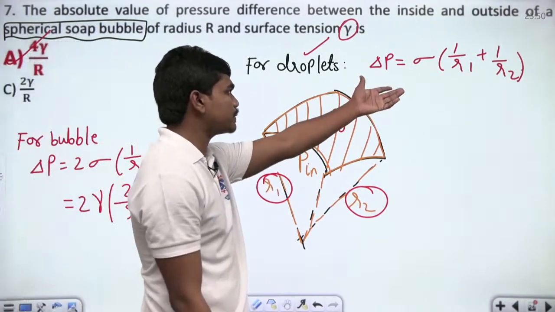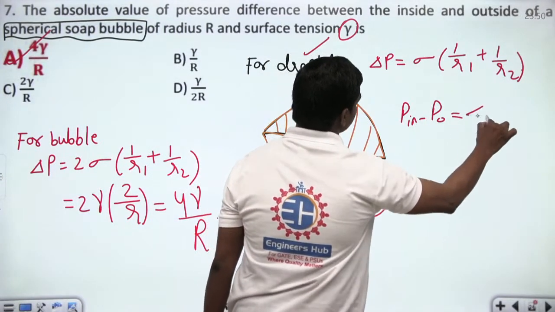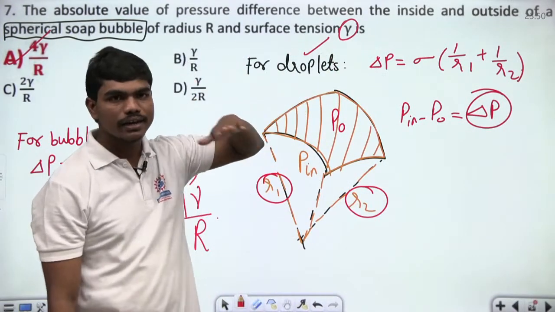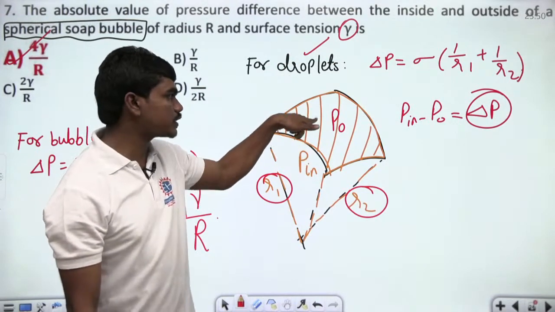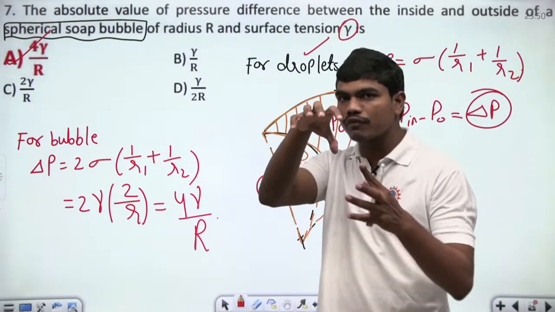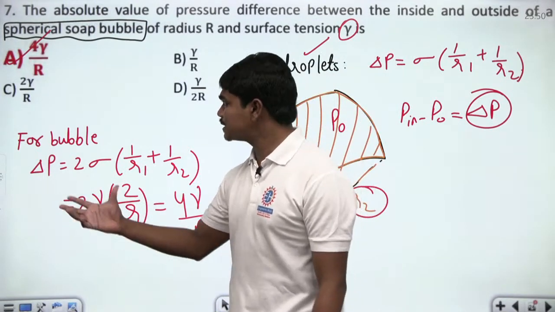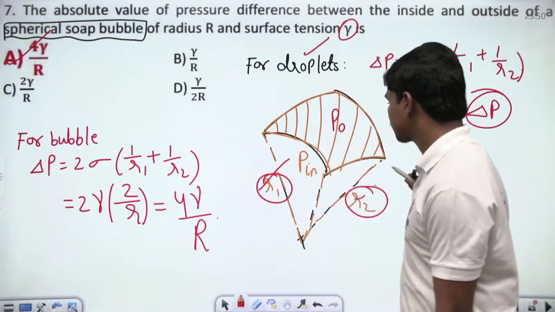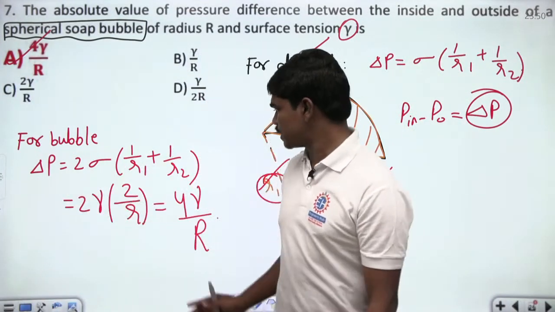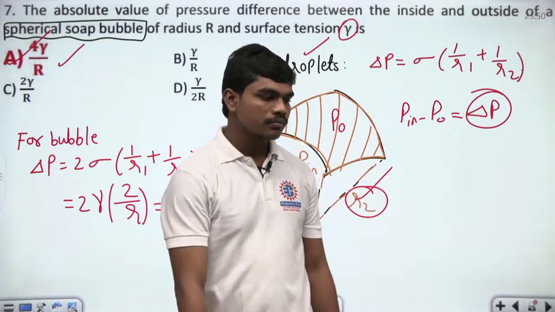So this is a generic expression, look, for P in minus P out, which is the pressure difference between these two surfaces. It is given by that expression in case of a droplet, because you have only one free surface, the interface between the surface of the liquid and air. Here in this case you have two surfaces simultaneously, because some part of the air gets interlocked in the bubble. So you can write 2 times sigma into 1 by R1 plus 1 by R2, and since we are dealing with a soap bubble, all these radii of curvature are same and equal to the radius R of the bubble. So definitely we can use this expression, and this is equal to 4 sigma by R, which we have here, okay. Is that clear?